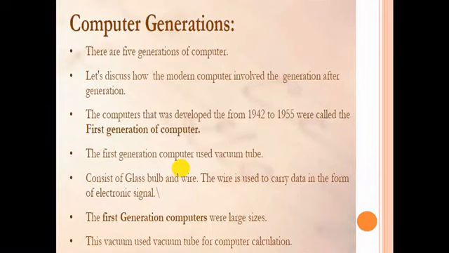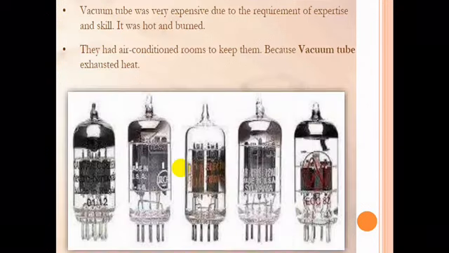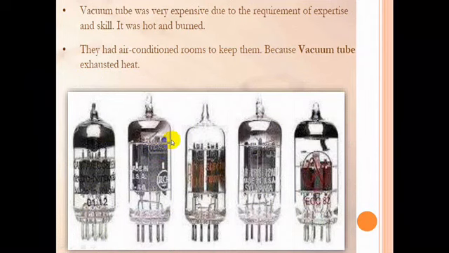Now let us see the picture of a first generation computer. These are the vacuum tubes. Here you can see vacuum tubes. These are the magnetic drums for storing data inside. You can see magnetic drums which are used to store data, and the computers were large in size and were called room-sized computers. It was done in binary language, zeros and ones, and they had air conditioned rooms to keep them, because vacuum tubes exhaust heat.